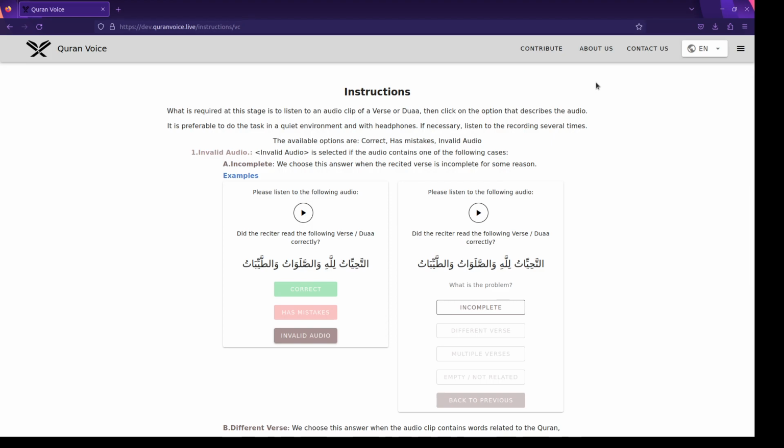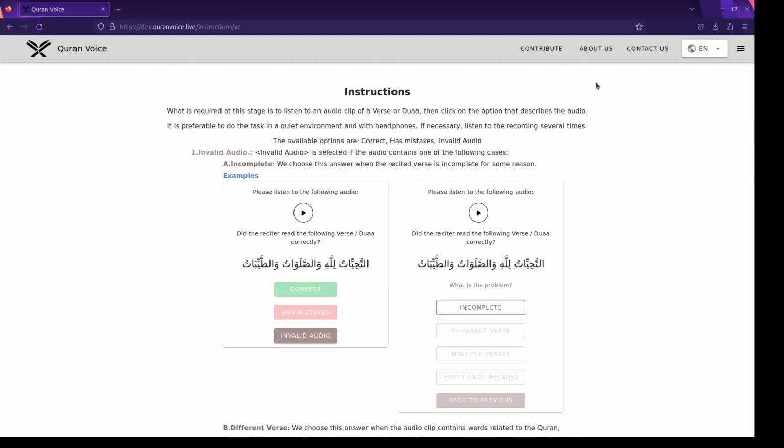In this video, we will go through the instructions that will help you in your journey that will be full of hasanat, inshallah. So what is required at this stage is to listen to audio clips of verses and dua. Then you need to annotate this data by clicking on one of the options. We have three main options: whether it's correct, has mistakes, invalid audio. And if it's invalid audio, there are other subcategories.